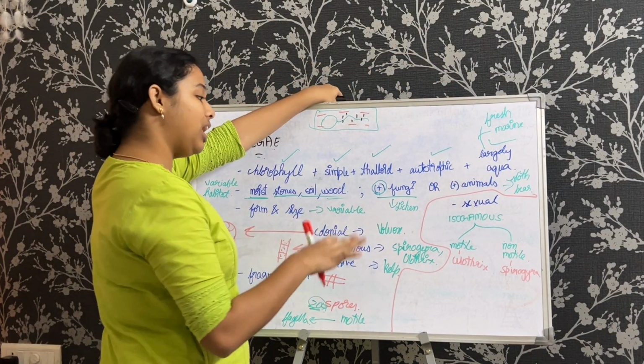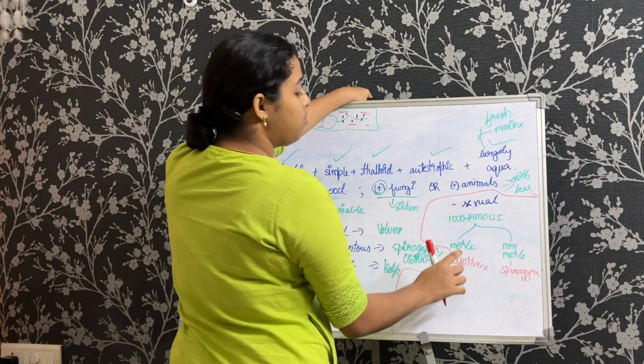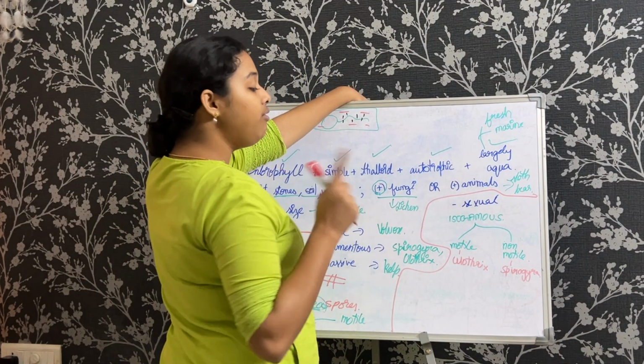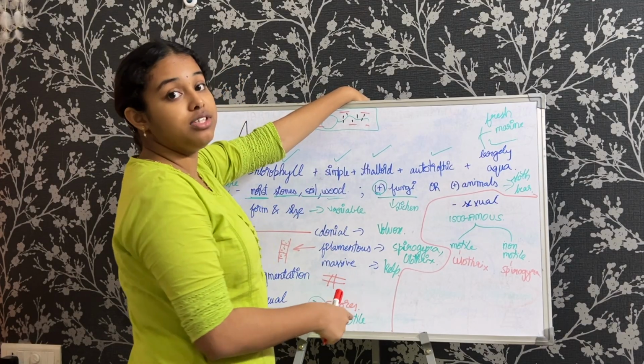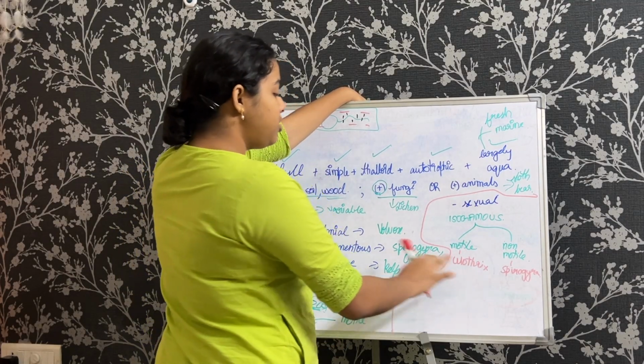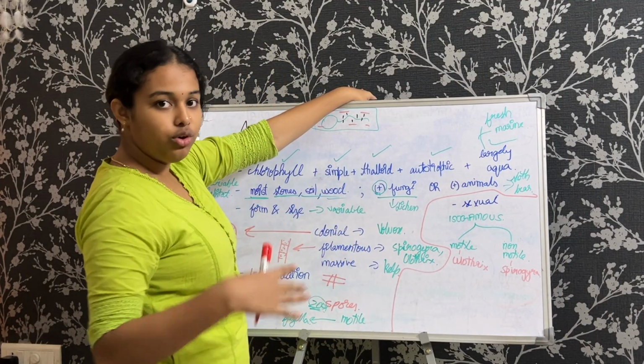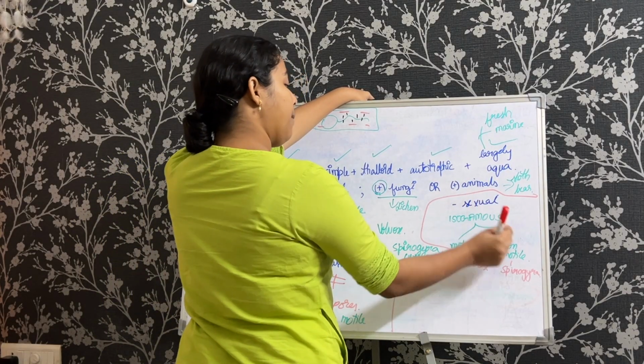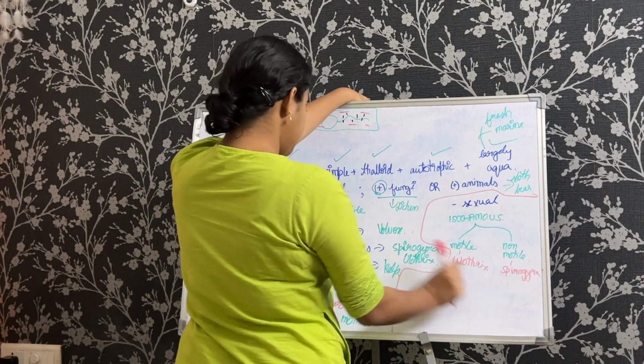So I hope you understood that. In one, the gametes are not motile. Here the gamete is motile. Remember, they have not mentioned anywhere that the organism itself is motile. Since it's not mentioned here, we are not going to come to any conclusion. But remember: gamete is motile, gamete is non-motile, structure is filamentous.